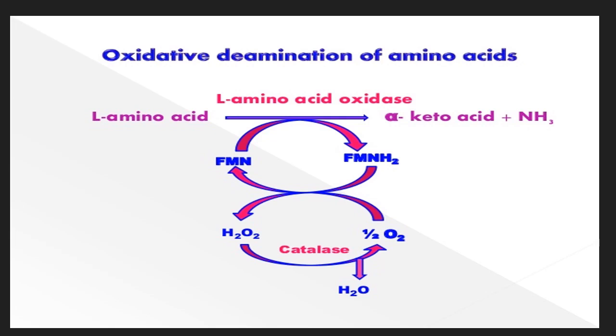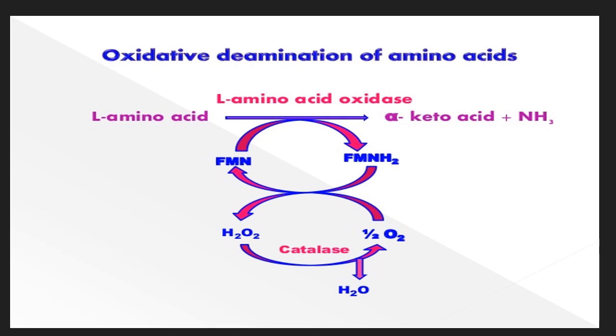This is oxidative deamination process of amino acid by levo form of amino acid oxidase enzyme. In this reaction, L-amino acid is converted into alpha keto acid in the presence of L-amino acid oxidase enzyme. In this reaction, flavoprotein FMN is used and it is converted into FMNH2.